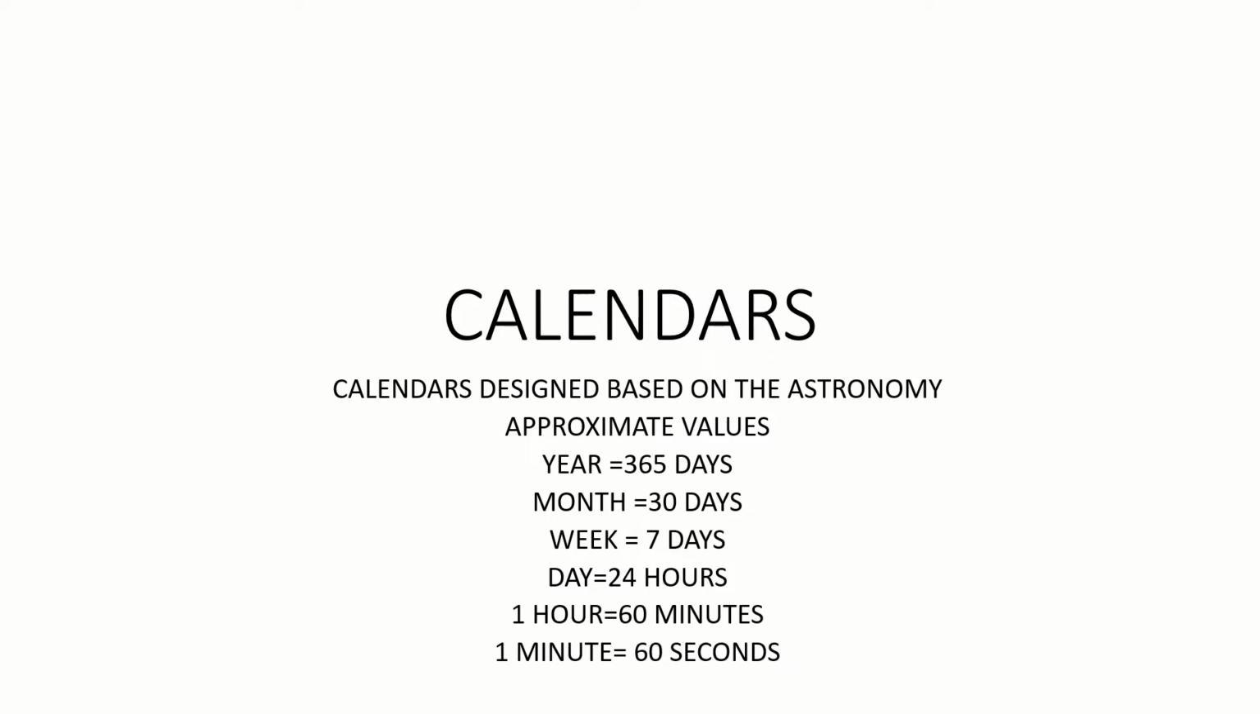Why have they taken a periodicity of 365 days in a year, a month of 30 days, 7 days as a week, and 24 hours as a day? So there is a reason behind this. Today in this video we will see the reason behind this. The first thing we will see is the year.